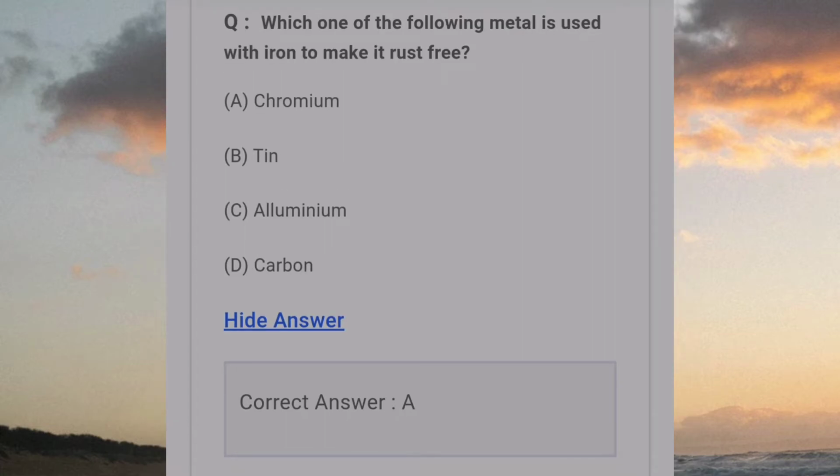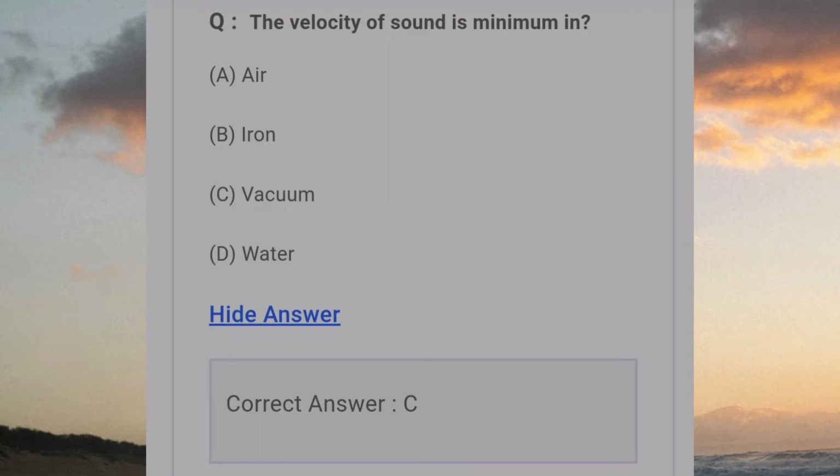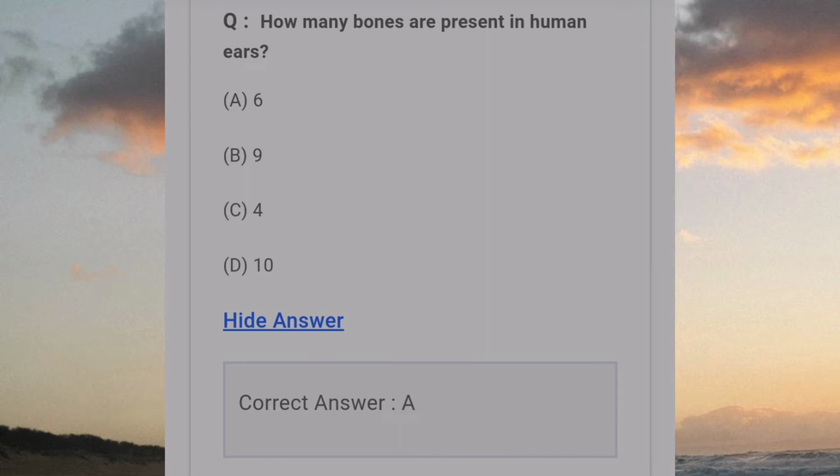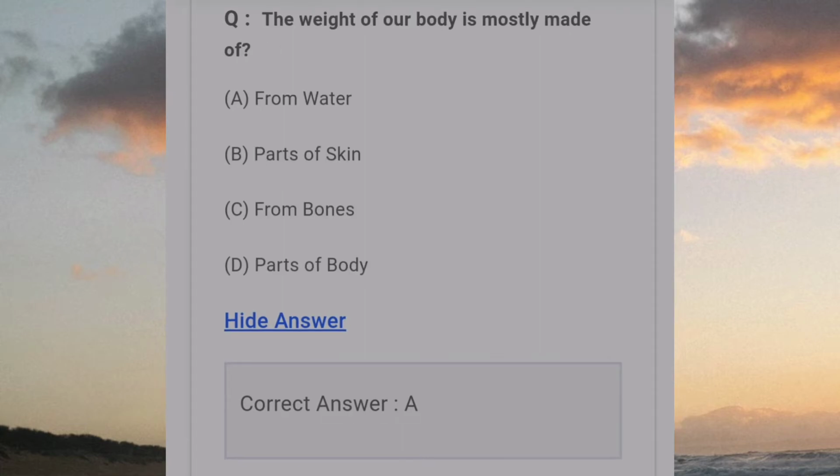Which one of the following metals is used with iron to make it rust free? Answer A. Chromium. The velocity of sound is minimum in answer C. Vacuum. How many bones are present in human ears? Answer A. 6. The weight of our body is mostly made of answer A. From water.